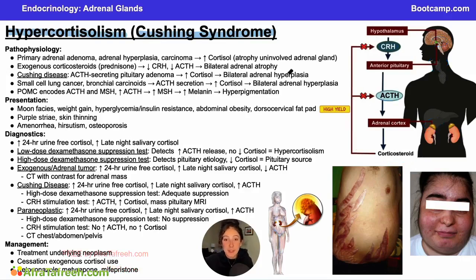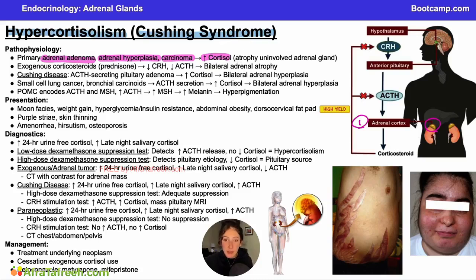But what are the causes of too much cortisol in the body? Well, the primary cause is going to occur at the level of our adrenal cortex, that zona fasciculata. And primary hypercortisolism can be caused by adrenal adenoma, so a tumor of your adrenal glands that is going to be secreting cortisol, adrenal hyperplasia, so just hyperplasia of these glands secreting too much cortisol, carcinoma, all of these things that can release too much cortisol and are not listening to the regulatory steps of this pathway. They're just secreting it on their own.